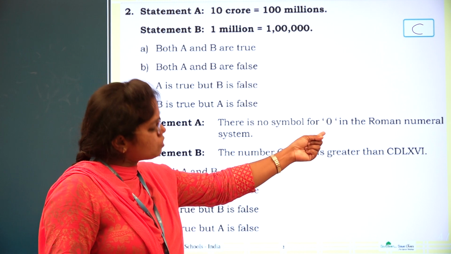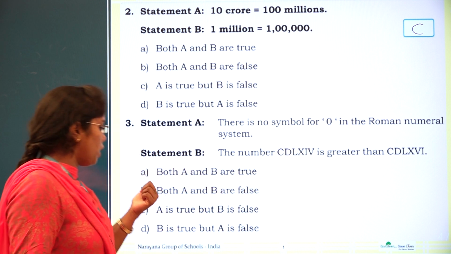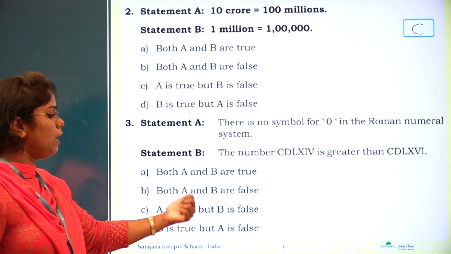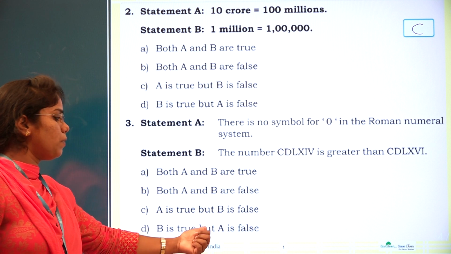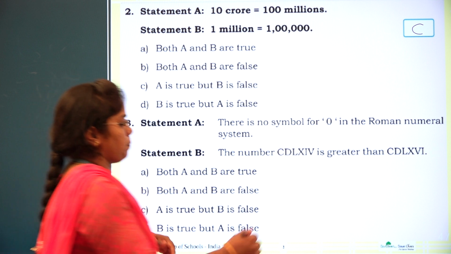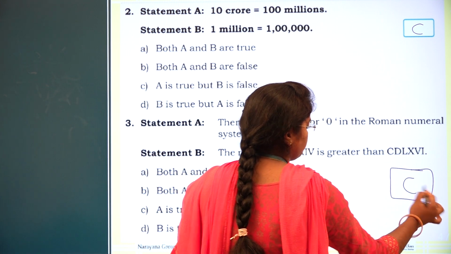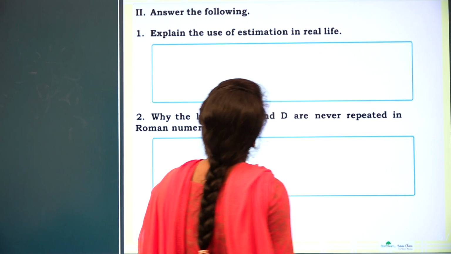So the first one is correct and the second statement is wrong. Here you can see the options: both A and B are true; both A and B are false; A is true but B is false; and B is true but A is false. Which will you choose? Option C is correct. Next, let us go on.